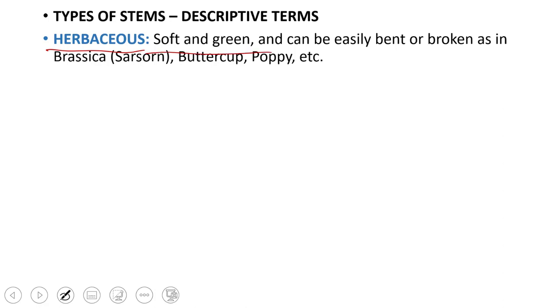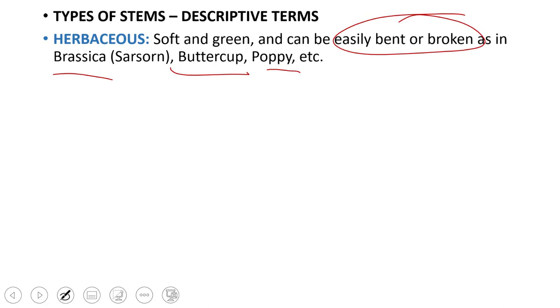They are soft and green, which can be easily bent or broken. And all the herbaceous plants like these brassica and buttercup and poppy and wheat and rice and all these plants, they are herbaceous. Grasses, they are all herbs. They have soft stem, green stem, and the stems are not hard or rigid. They can be easily bent or broken.